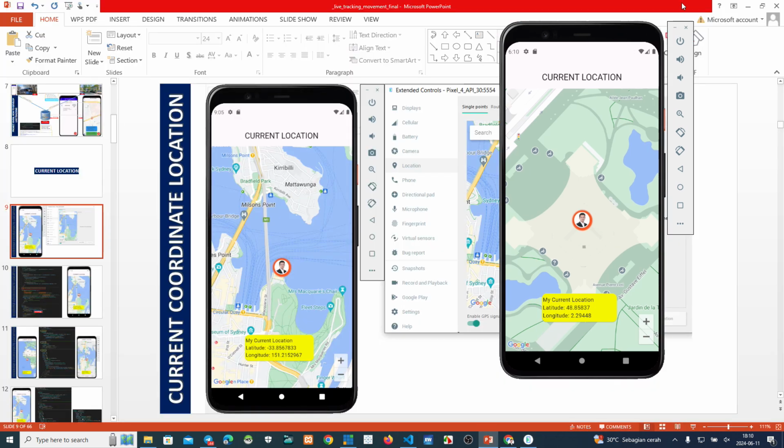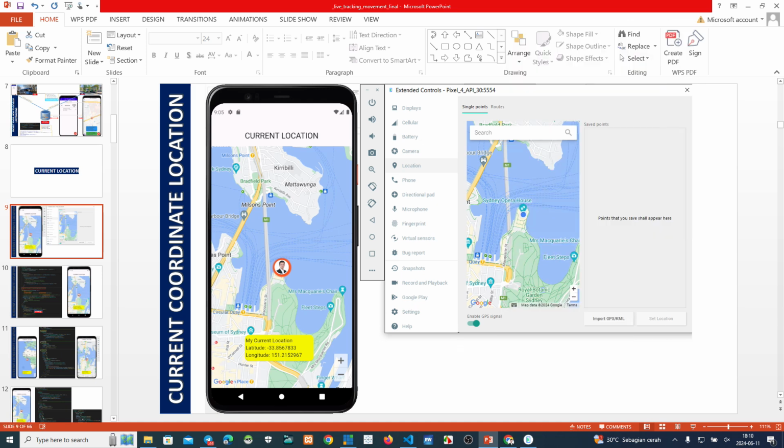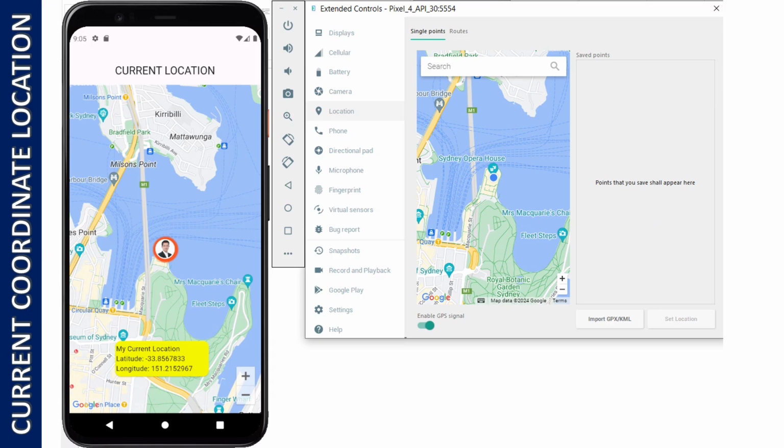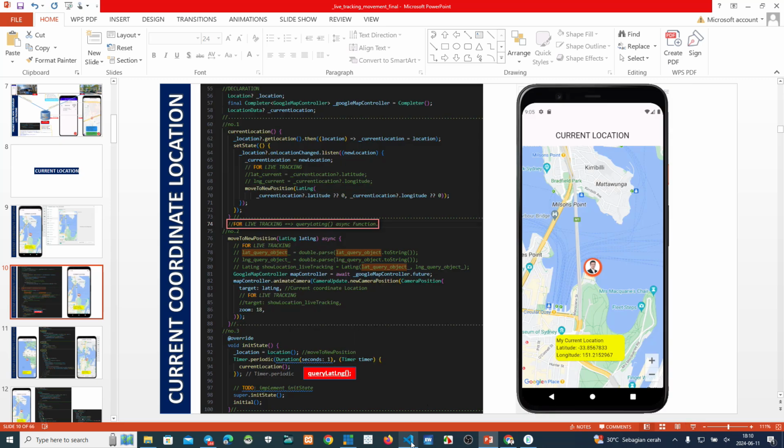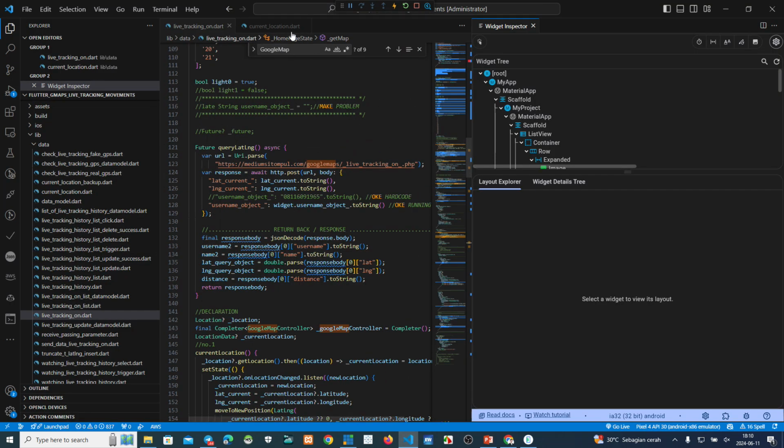Okay, next, what else? It is too slow, but it's okay. This is the current coordinate location. We see this on my computer.